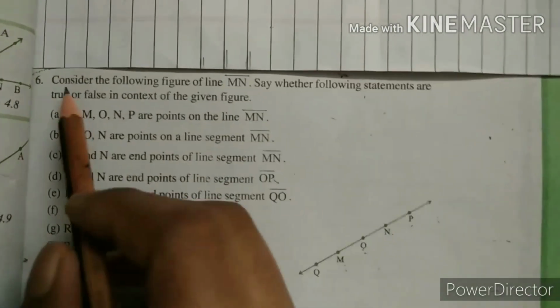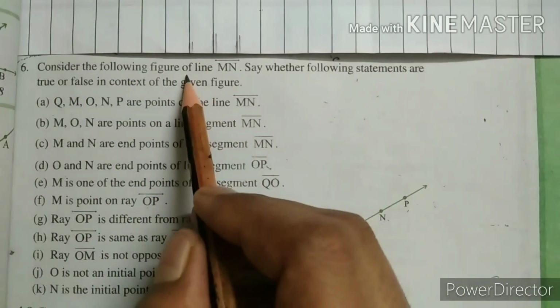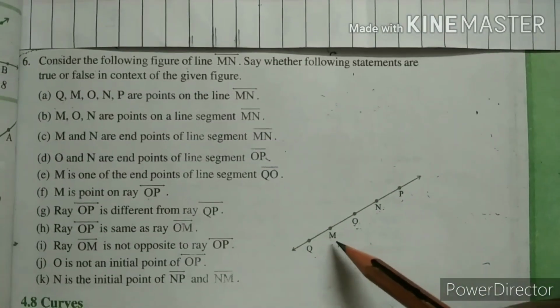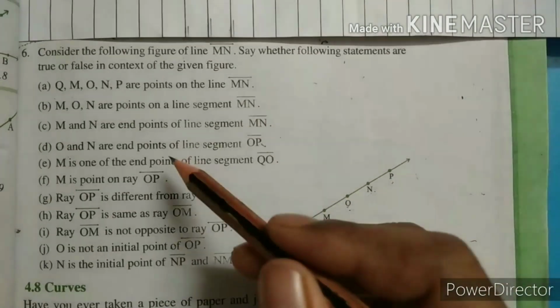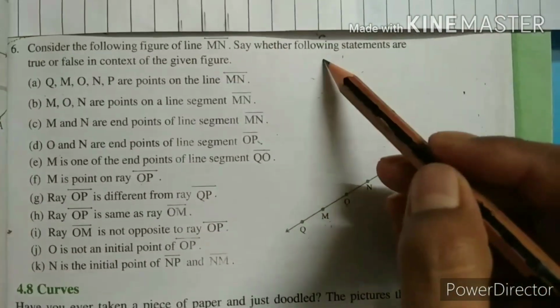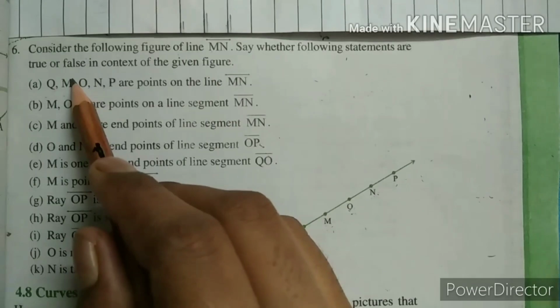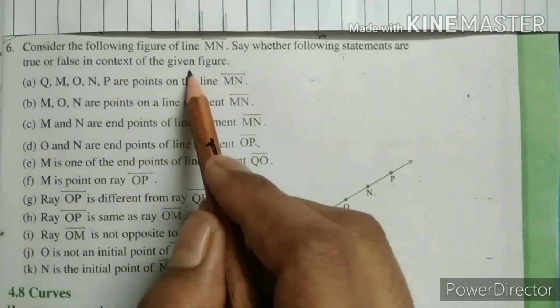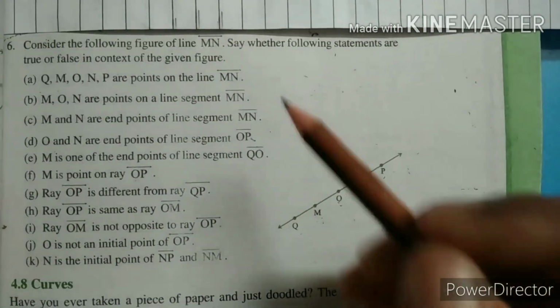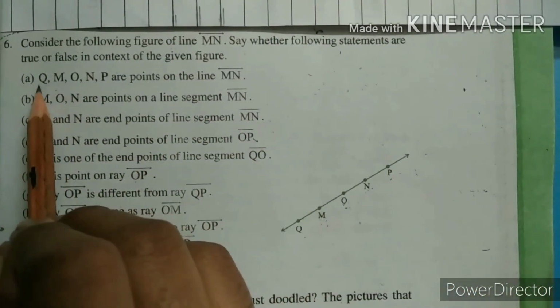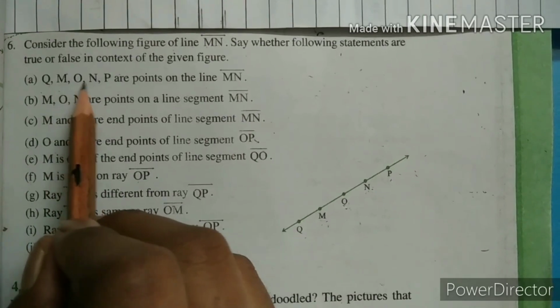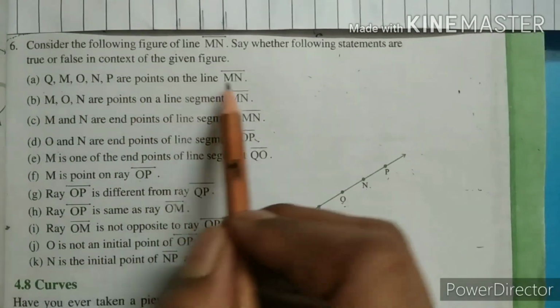Question number 6 is consider the following figure of line MN. Here we have line MN, and we have to consider this figure in question number 6. Say whether the following statements are true or false in the given figure. So we have to solve them and say whether each statement is true or false. First is Q, M, N, M, O, N, P are points on line MN.